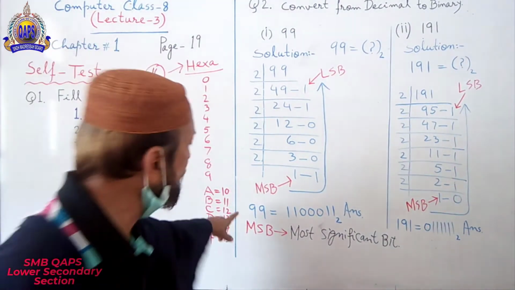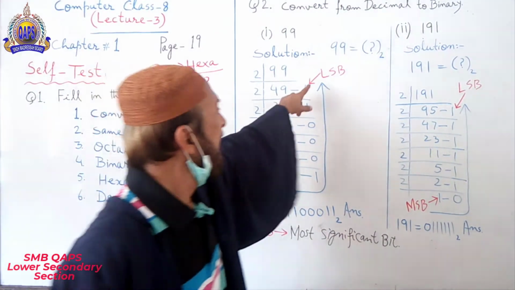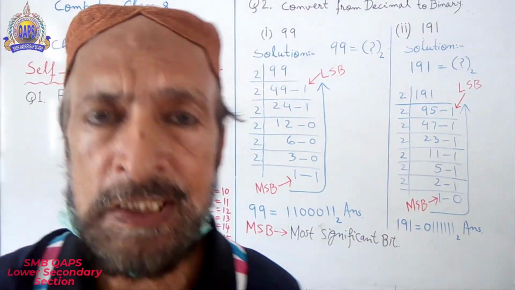Understand? M for most, L for least significant bit.